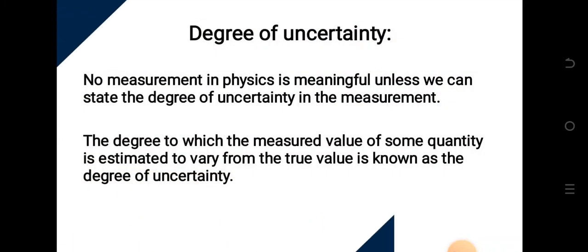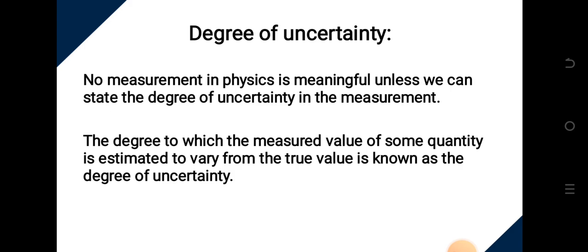instruments. Now let's look at degree of uncertainty. In physics, no measurement is meaningful unless we can state the degree of uncertainty in that measurement. The degree to which the measured value of some quantity is estimated to vary from the true value is known as the degree of uncertainty. If the measurement of a standard should be 5 and you measure 4.95, then the degree of uncertainty is the difference between the measured value and the true value.